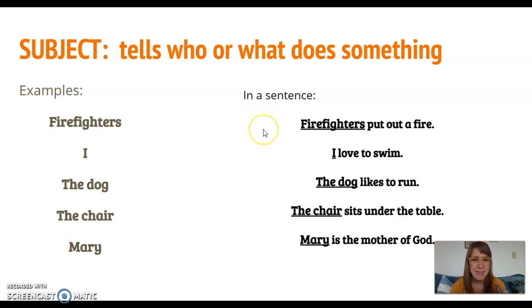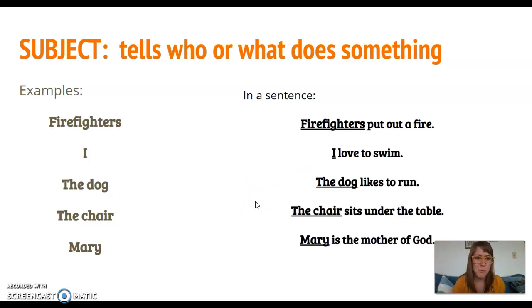And then let's look at them in a sentence. Firefighters put out a fire. Who or what does something? The firefighters put out the fire. That's the subject. I love to swim. I am the subject in this case. I am the one who is doing something. The dog likes to run. What likes to run? Who likes to run? The dog.